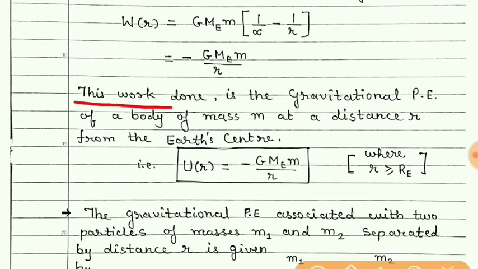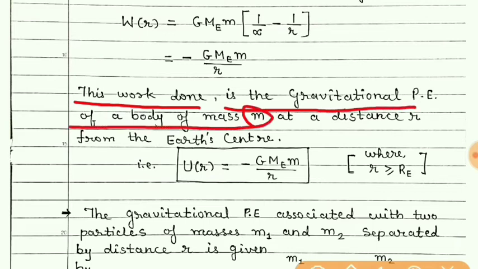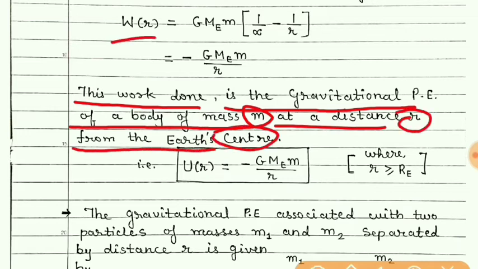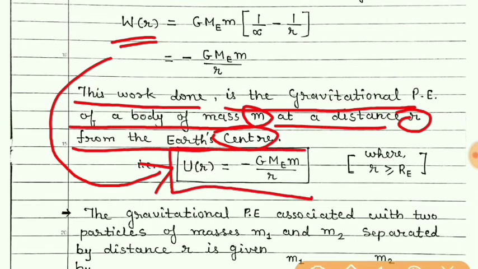So this work done is the gravitational potential energy of the body of mass m at a distance r from the earth's center. Work done is nothing but gravitational potential energy. So we obtained the formula for the gravitational potential energy.